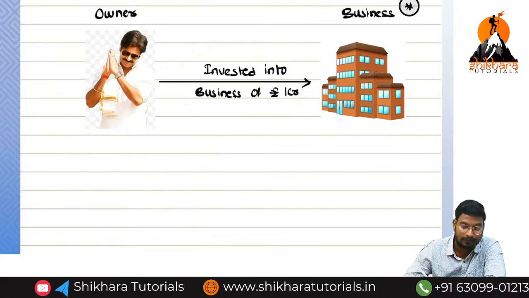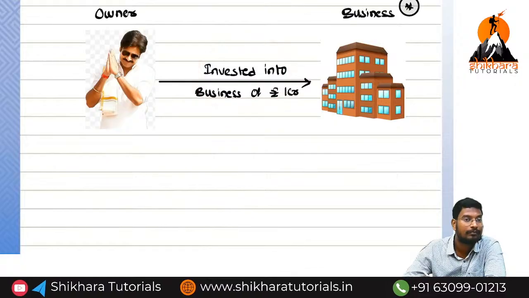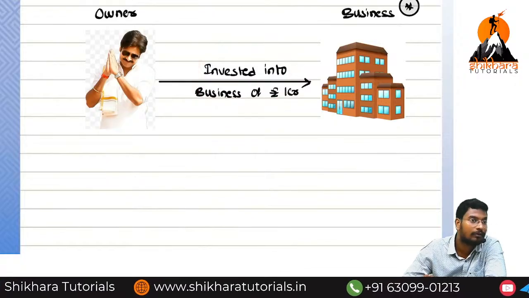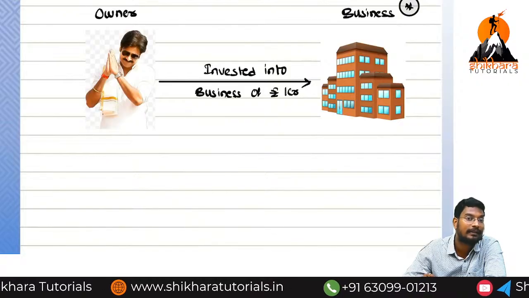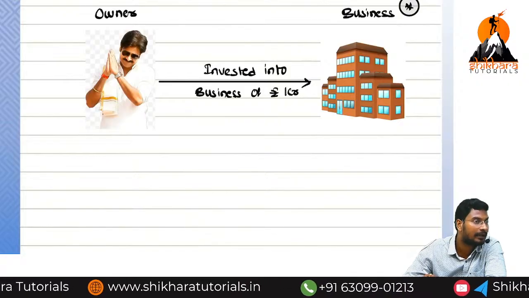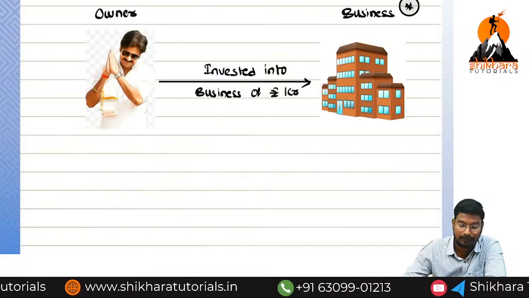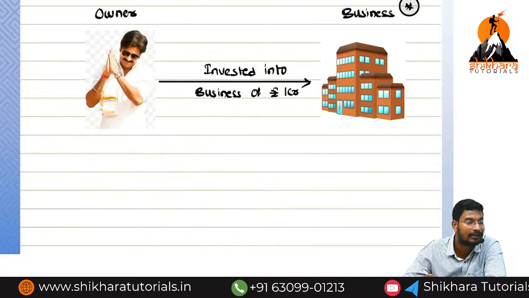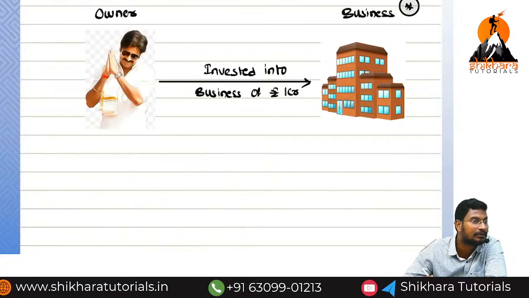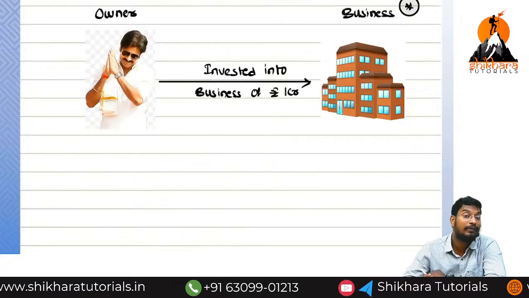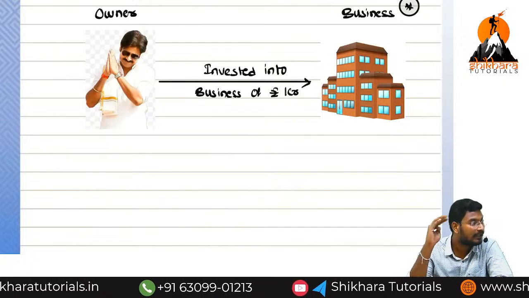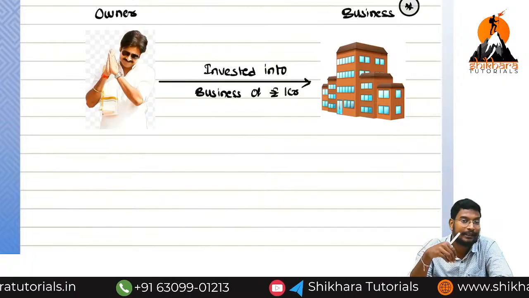For utilization of this amount, we need to pay certain consideration to the owner. What is the name of that consideration? Interest on capital. So this is capital, and on this capital we are utilizing, for that reason we need to pay certain consideration to the owner. We will repay the capital only at the end of the business, at winding up. Until then he needs to wait.